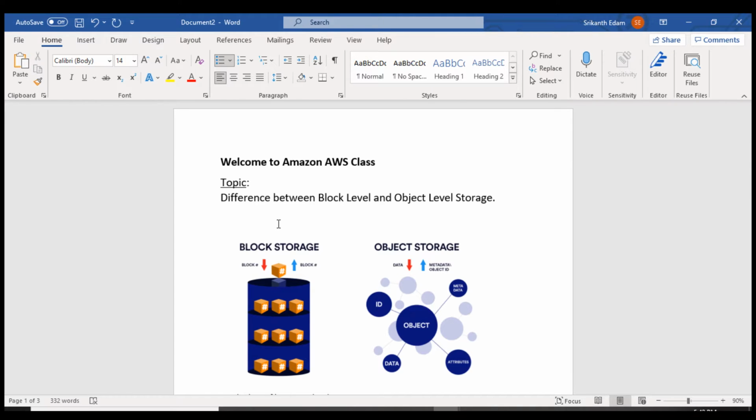So today's topic is the difference between block level and object level storage. Regarding the object level storage, we already discussed it in our previous class. Today we are going to discuss the block level storage.